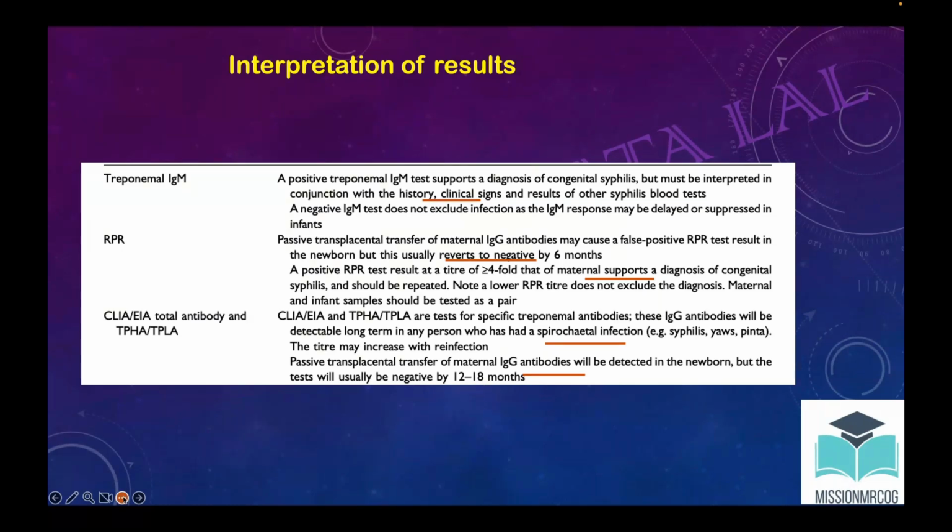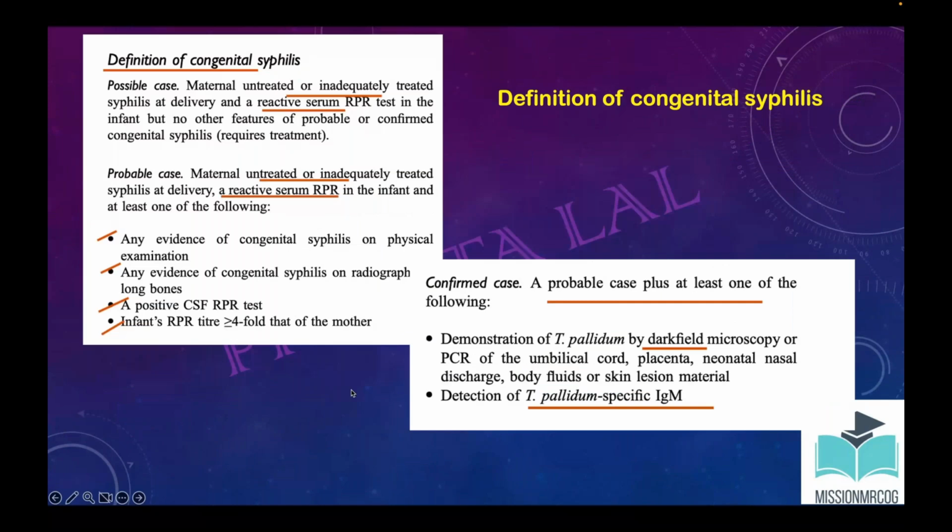Now this part I have already explained. What could be a confirmed case of congenital syphilis? If we are able to demonstrate Treponema pallidum, or a specific antibody to Treponema pallidum. This you guys can read, not that important.